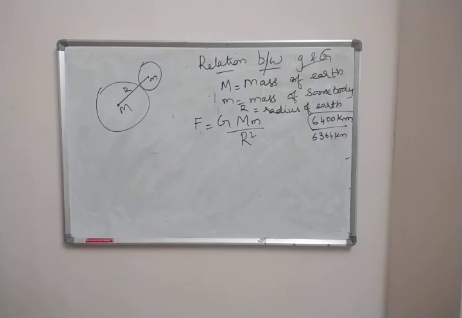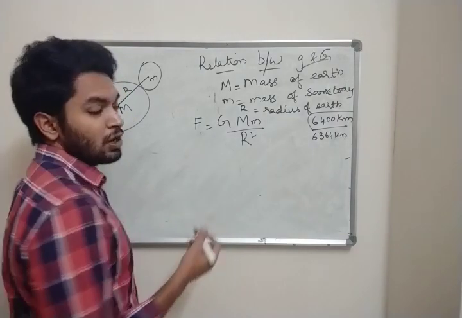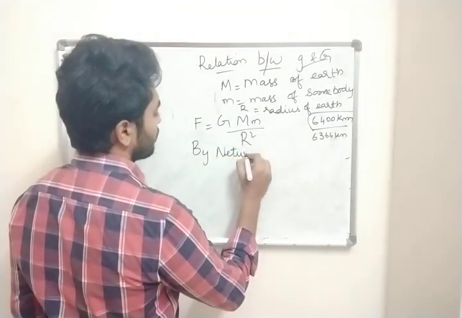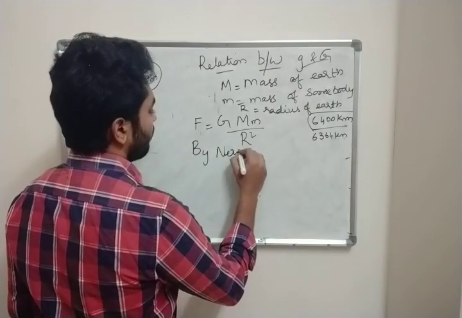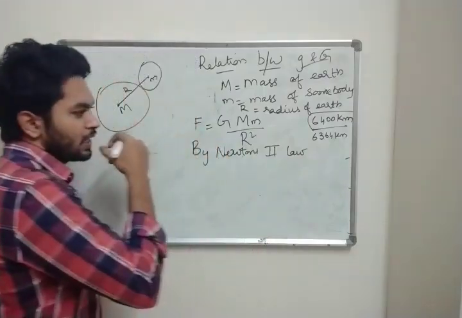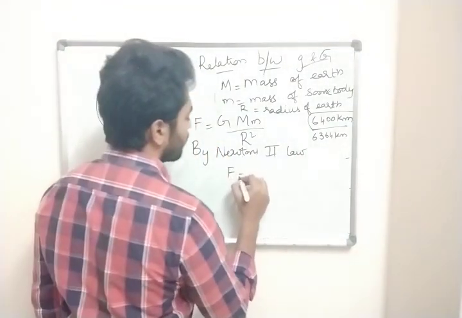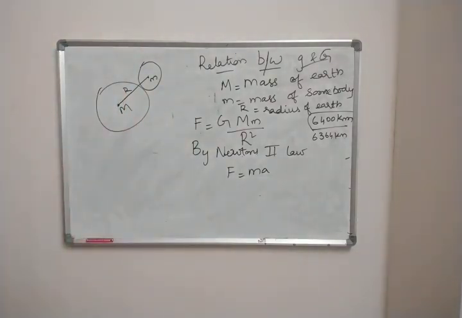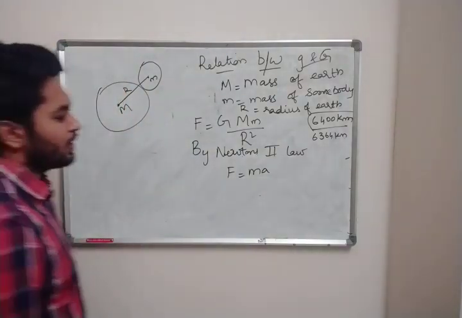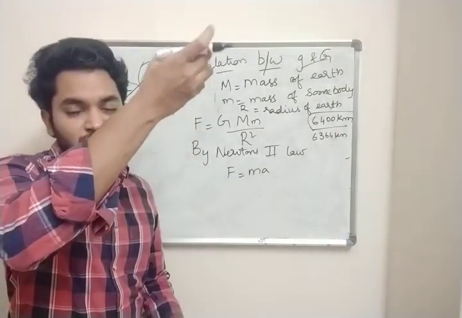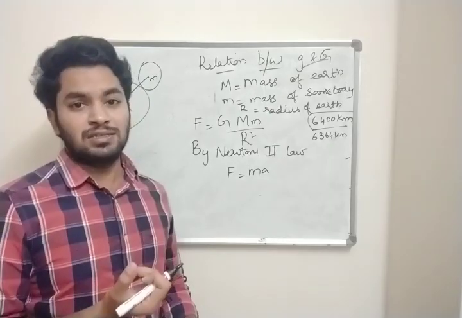Now what is happening here? After this, if we apply Newton's second law, what is Newton's second law? F equal to ma. I have just told you the acceleration with which the ball is falling is called acceleration due to gravity.